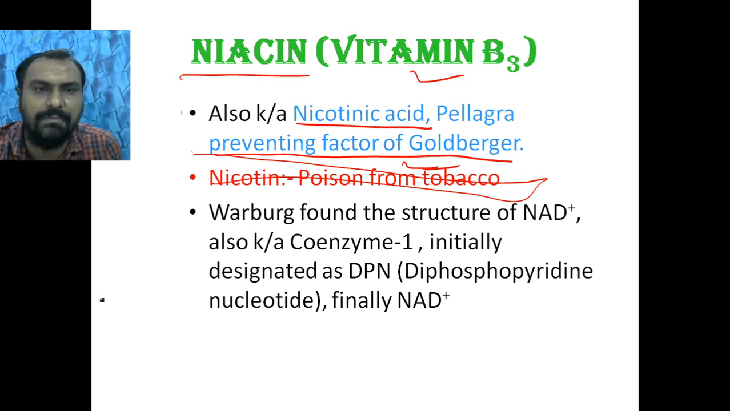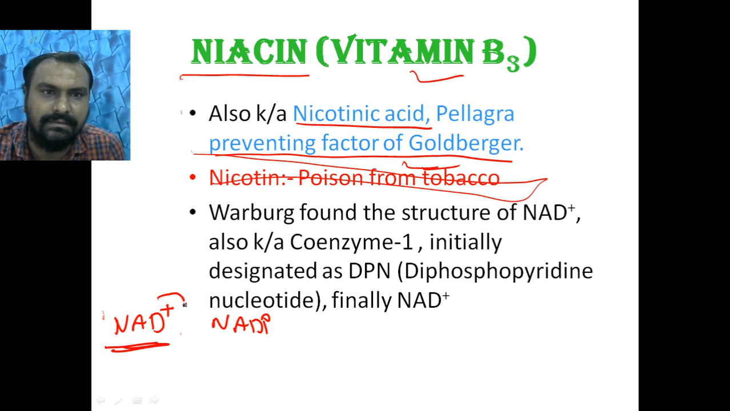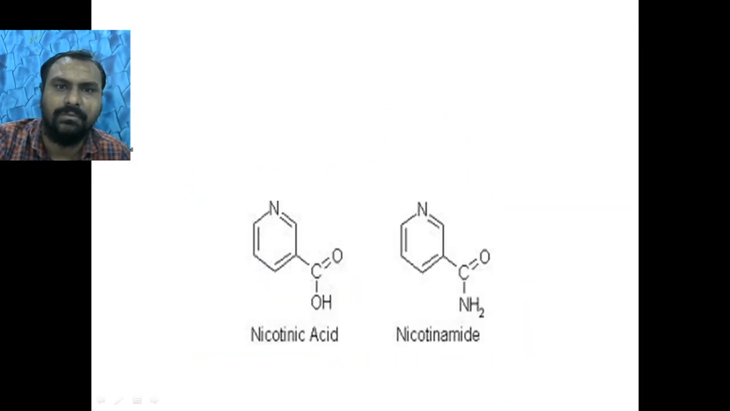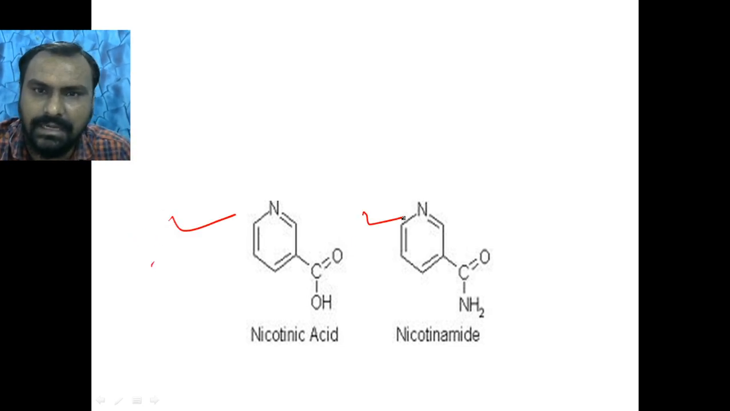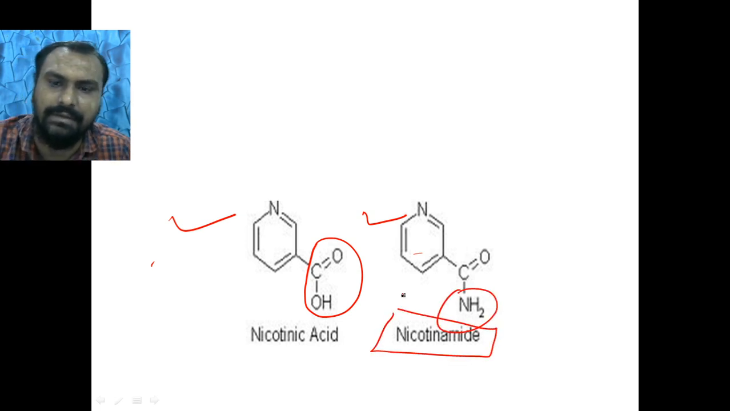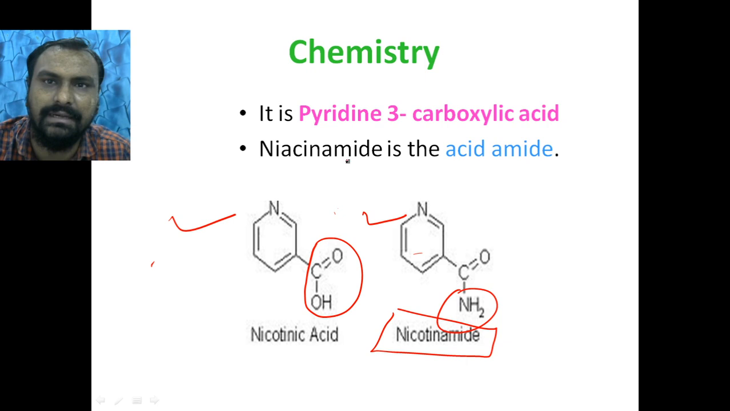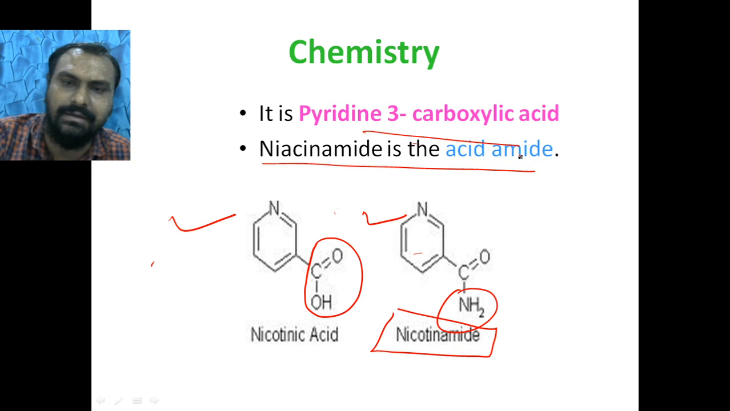So there are two active forms of niacin. One is nicotinamide adenine dinucleotide and the other is NADP. Here the plus suggests that the nitrogen atom carries a charge, for a stable structure. So it is nicotinic acid and nicotinamide. In nicotinic acid there is a carboxyl group at the third position, and with an amide group, that is nicotinamide. So it is pyridine 3 carboxylic acid. Niacinamide is the acid amide of that.